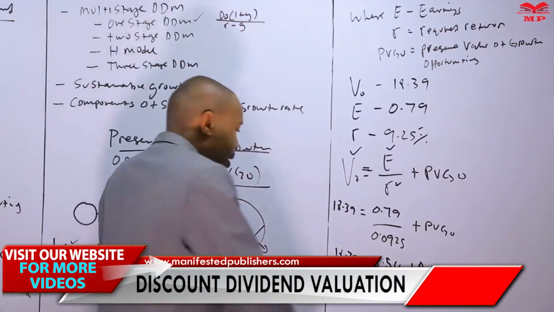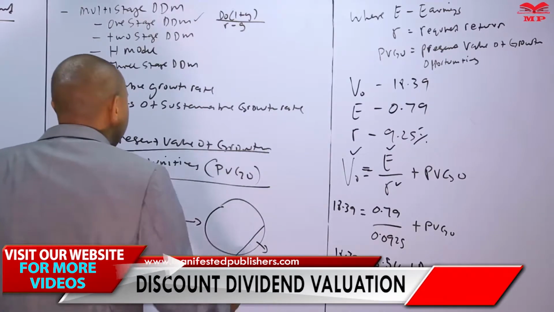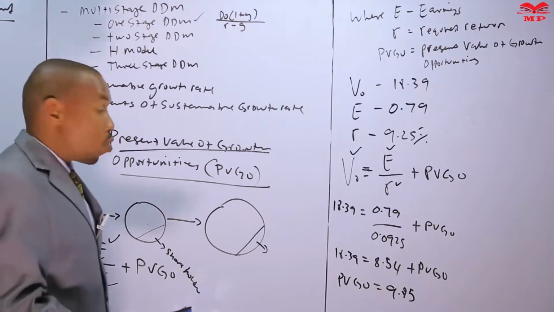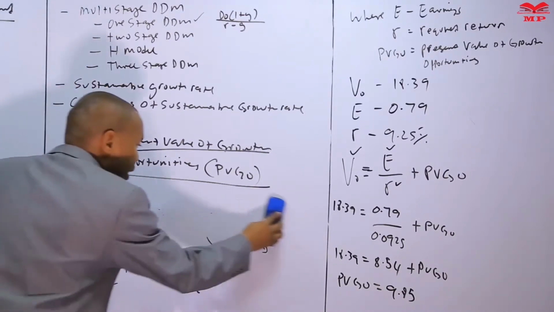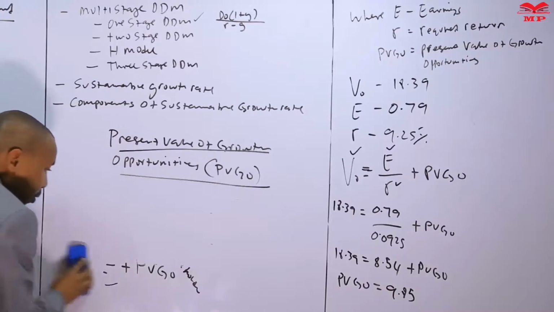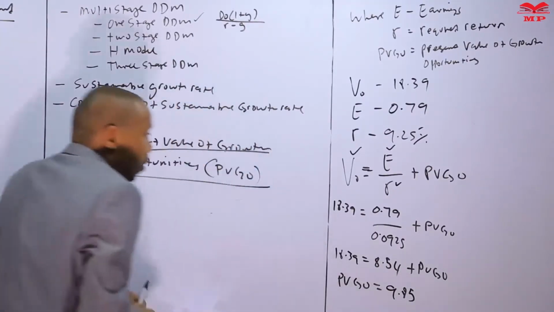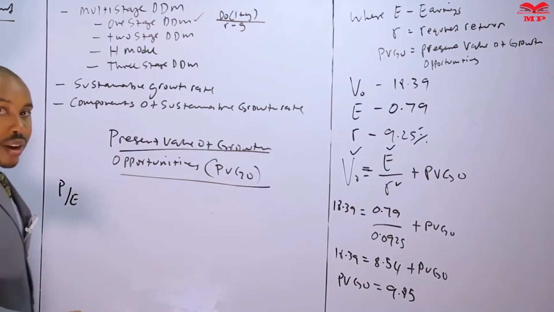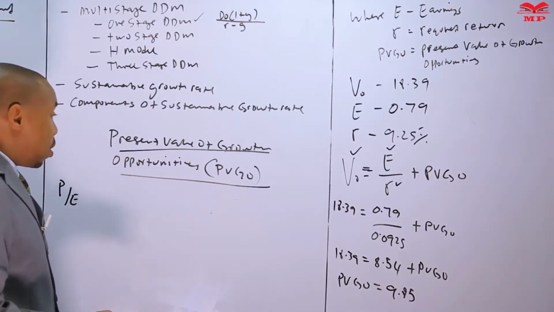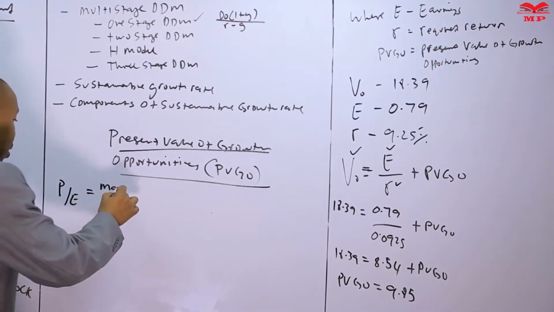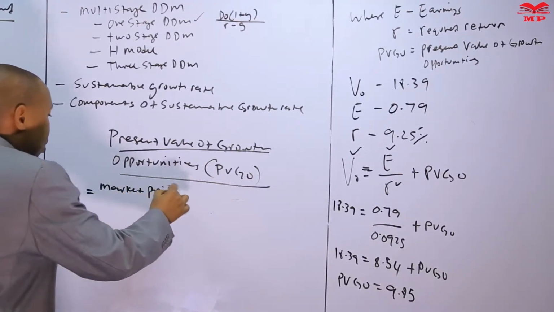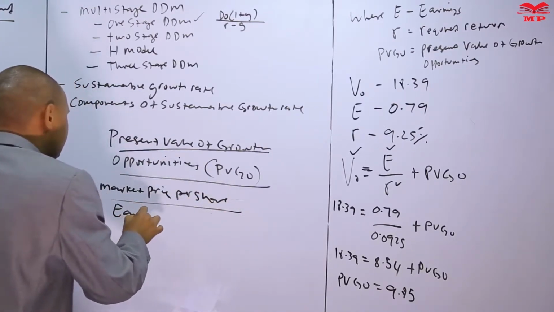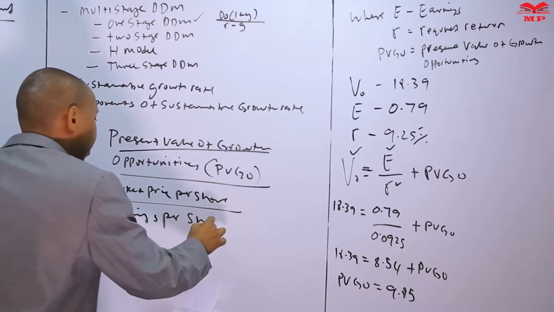There are times when you could be requested to calculate the no growth opportunities based on the PVGO. So how do we go ahead and look at that? To get the PE, or price to earnings ratio, related to the PVGO, the price earnings ratio is given as market price per share divided by earnings per share.